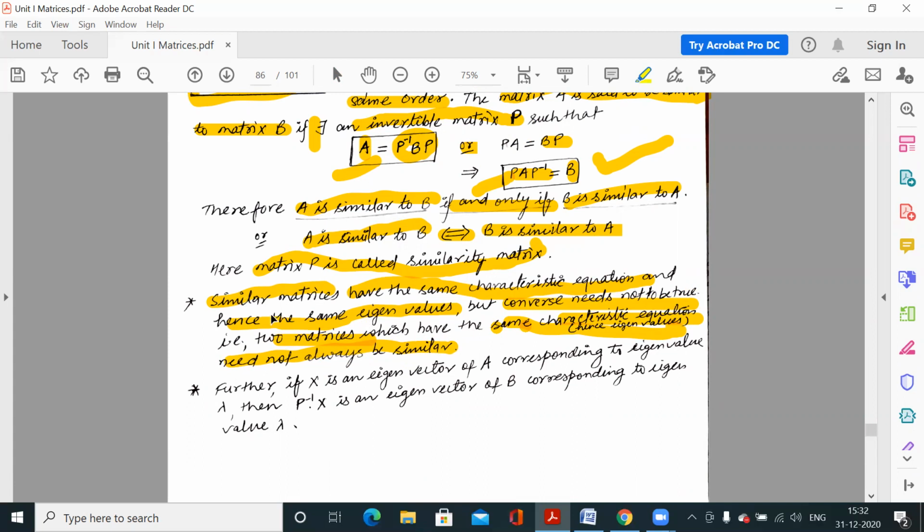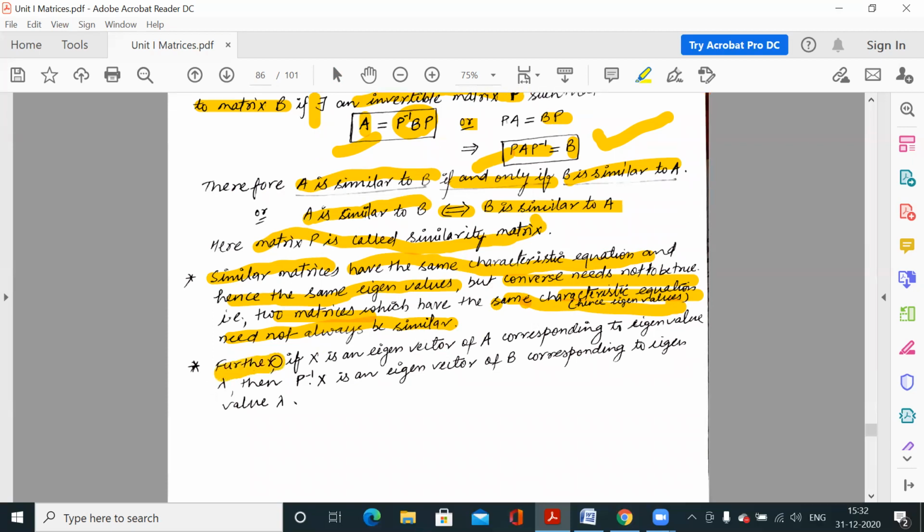If two matrices are similar, then they have the same eigenvalues, but if two matrices have the same eigenvalues or characteristic equations, we cannot say these are similar. So this is a one-way condition, not a biconditional. This is not if and only if. It is only: if matrices are similar, then the eigenvalues are the same. But if eigenvalues are the same, we cannot say the matrices are similar.